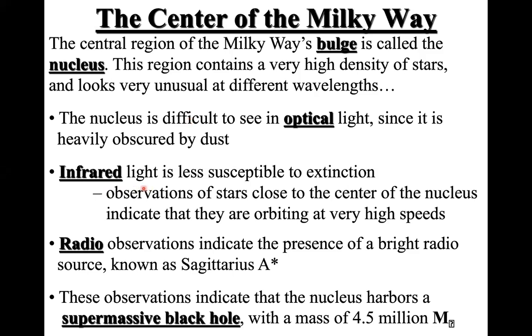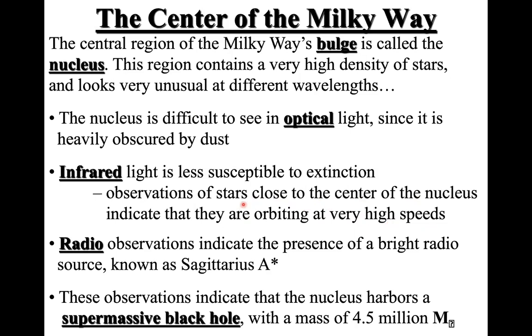But there are certain wavelengths that are less susceptible to extinction. Even if you have dust, you can see through those wavelengths. One such wavelength is infrared. Observations of stars close to the center of the nucleus through infrared wavelengths indicate that they are orbiting at very high speeds. This is very important when you look through the infrared wavelengths at the central region. If you observe the movement of stars, what we see is that the stars close to the center of the galaxy are moving at very high speeds.